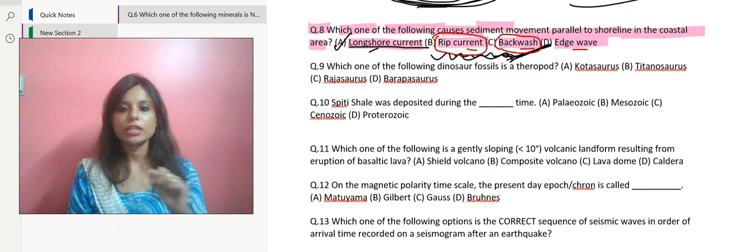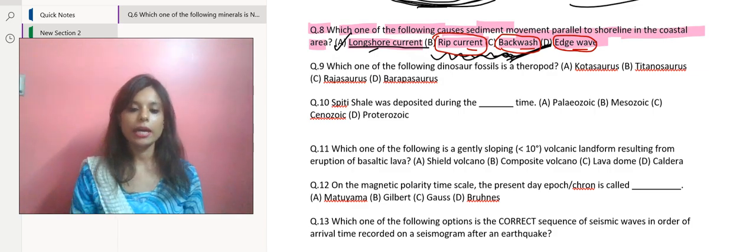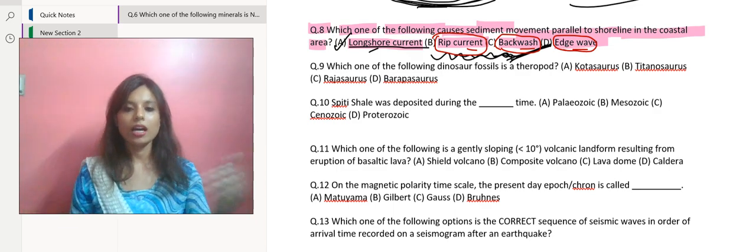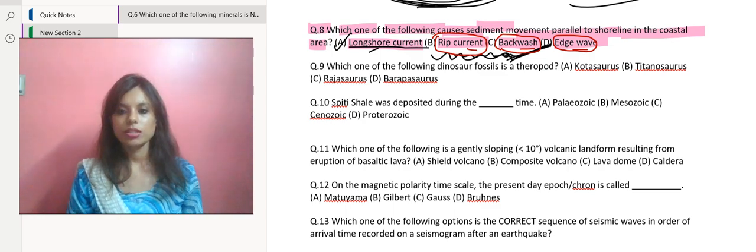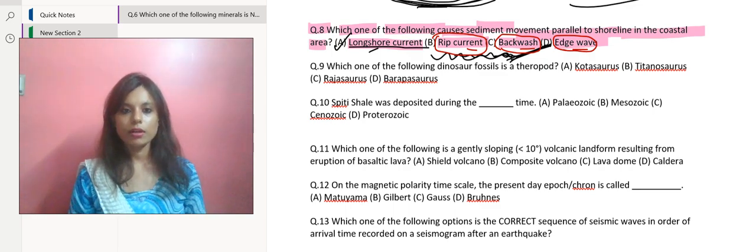And coming to the last option, that is edge wave. Edge waves are waves that travel parallel to the shoreline and are reflected back by the shoreline, causing a standing wave pattern. When they come to the shore, they get reflected back towards the oceans. So that is what edge wave is. So we have got our correct option, that was option A.